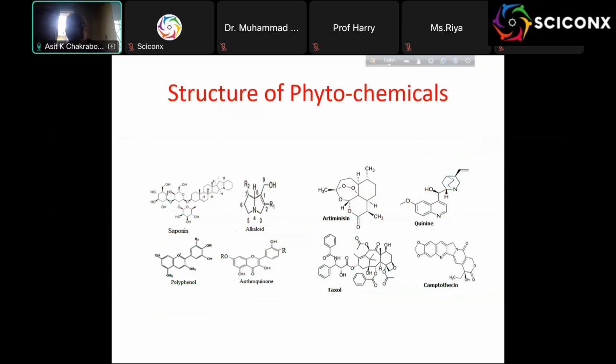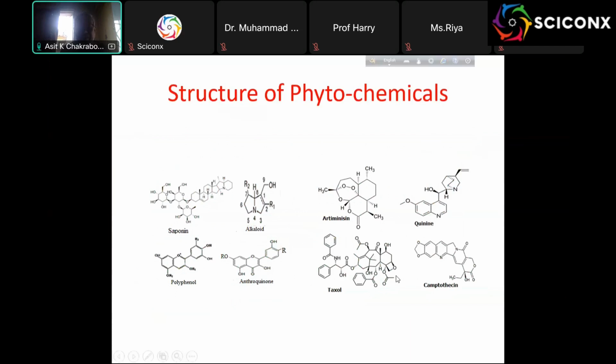Now, the structures of phytochemicals that we were talking about previously, like artemisinin. It was developed in the USA and is a very good antimalarial drug. Quinine is another antimalarial drug, essentially discovered in India. And some polyphenols and anthraquinones have been shown to have antibacterial activity.